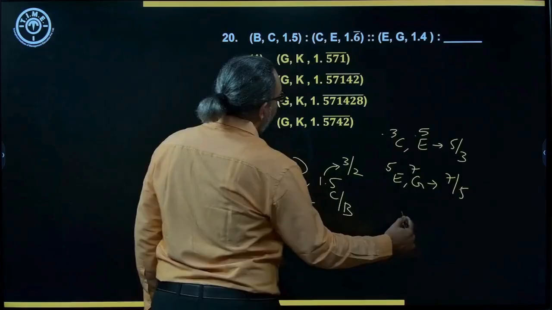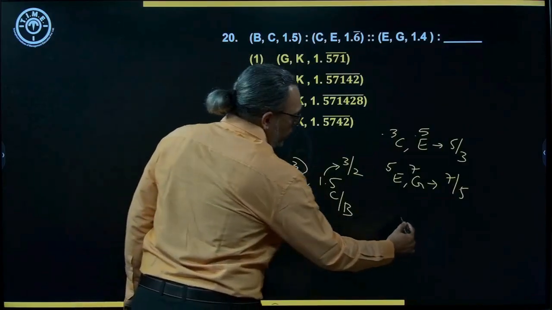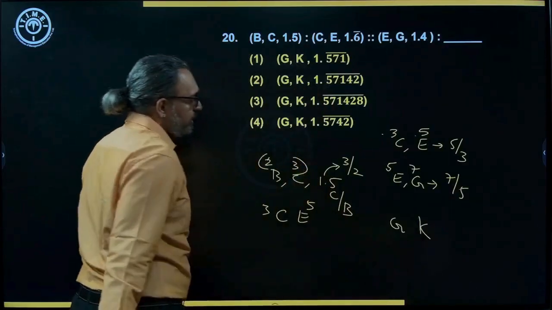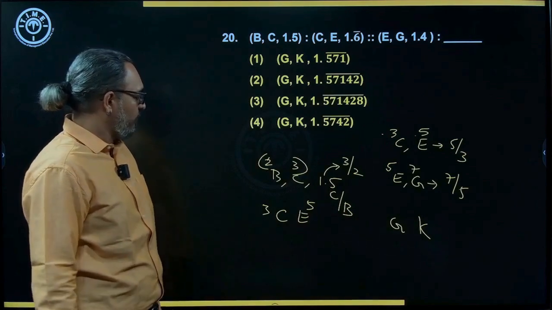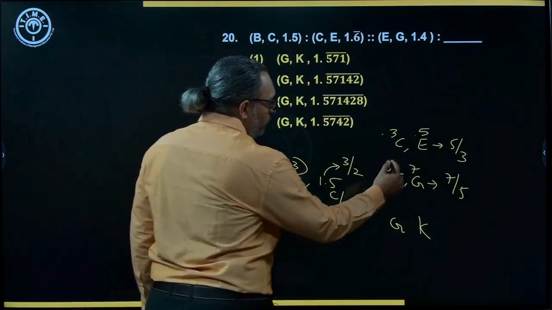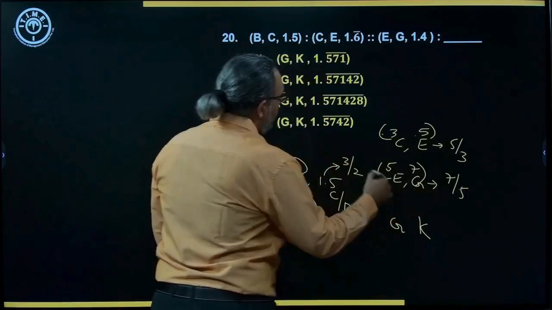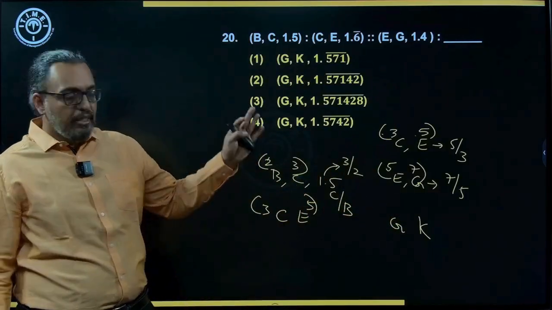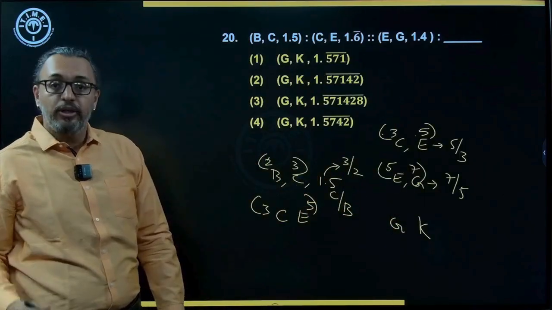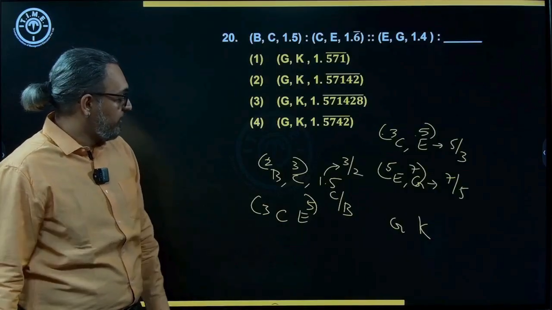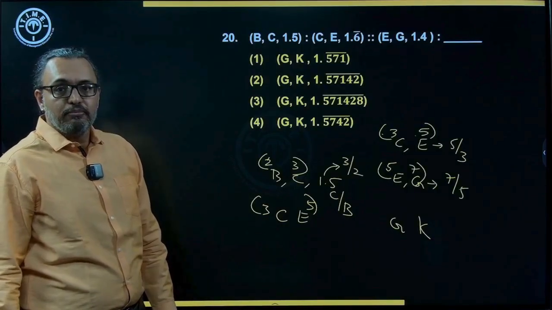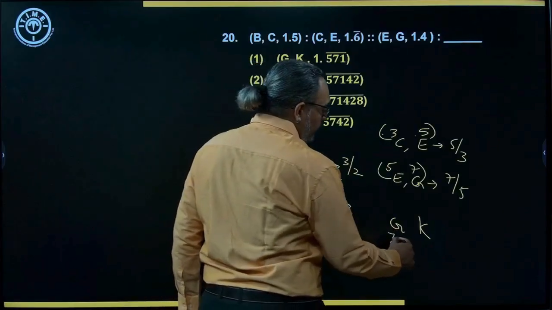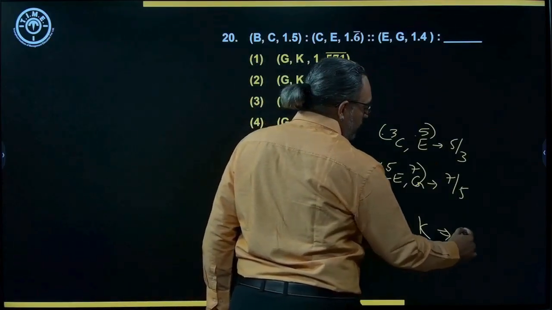Here it is not plus 1, plus 2. It is coming as GK. That means you don't need to worry about the logic here. Every option has GK. What is important is how you get the number. You take the division. Here G is 7, K is 11, so basically it is 11 upon 7.